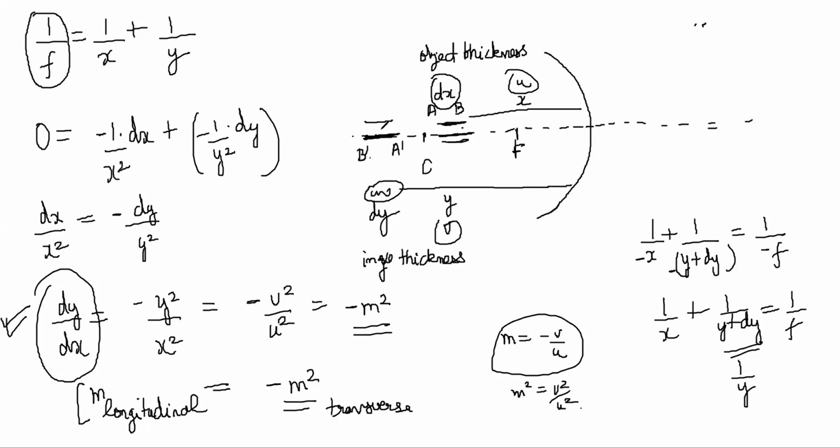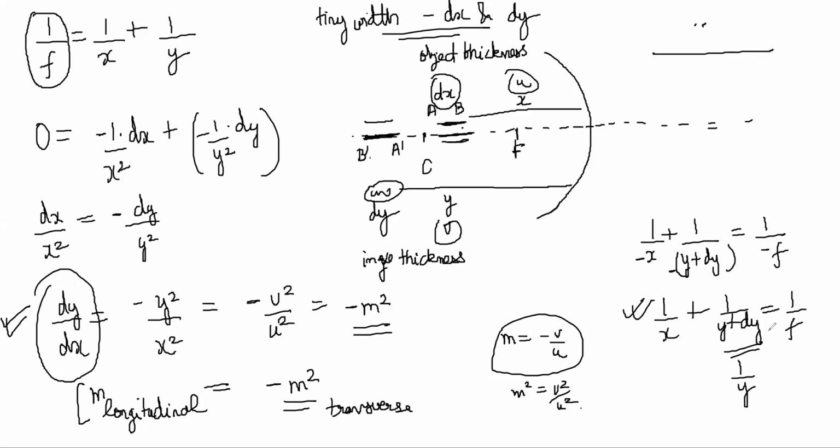This was only derived for the small width object. This was derived for objects which had tiny width, dx and dy. In general, if it is a longer body, if it has substantial width, then you cannot follow this method, because the equation itself is wrong. So if it has extended width, then this will not work.